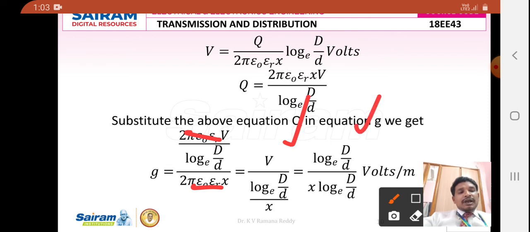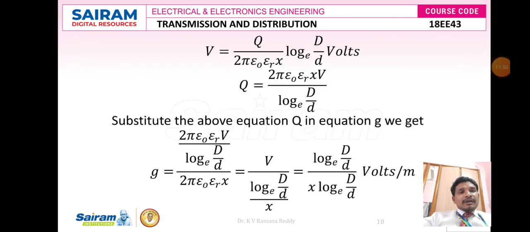Again, by simplification, after simplification this is the answer that we got here. From this formula, G is equal to V divided by small x into log of base e into capital D divided by small d, volts per meter.